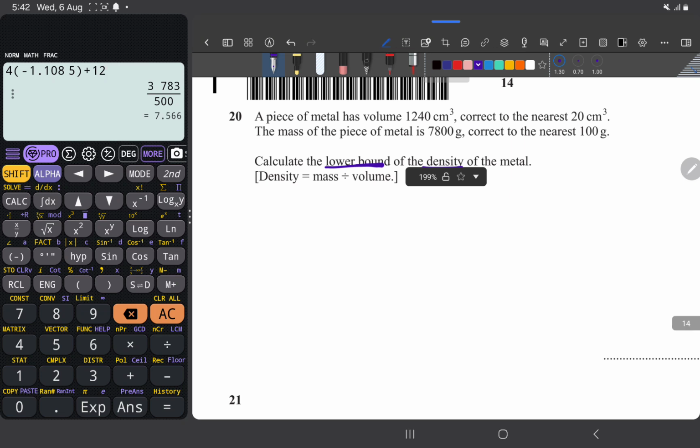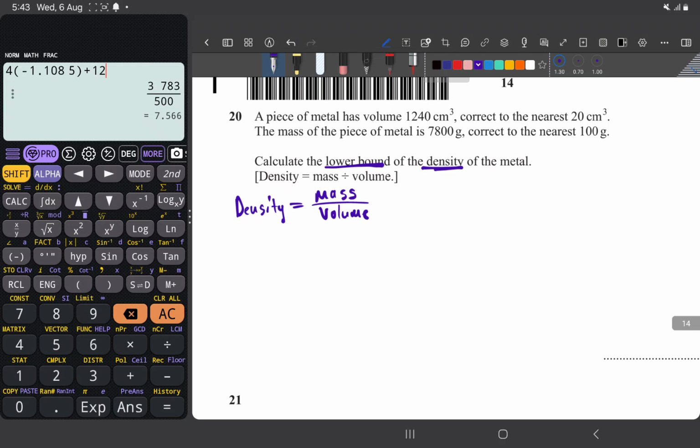Let's get to density. What is the formula for density? The formula for density is equal to mass over volume. So, now, you can never, class, if they say find density, find bound of density, the lower bound of density, you can never ever directly find the lower bound of something calculated. What we can find bounds of is for things that are measured.